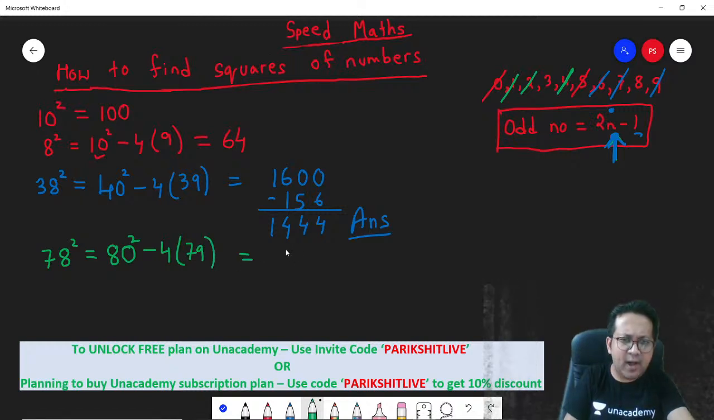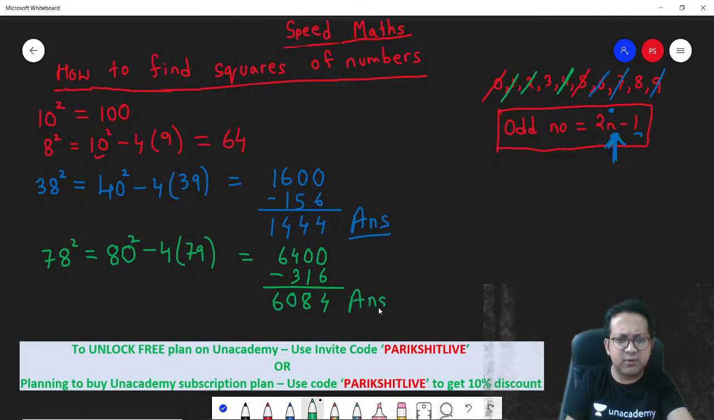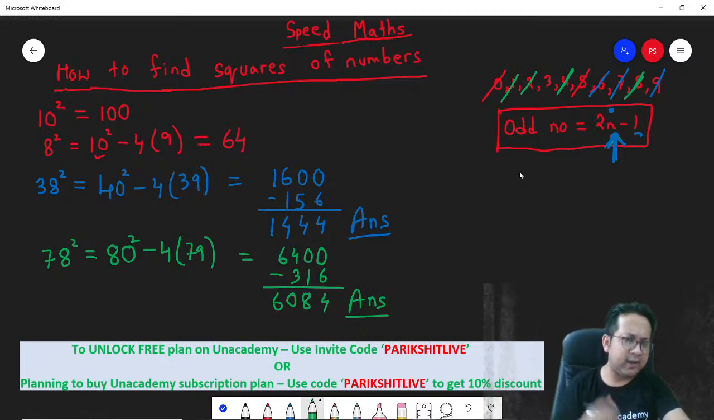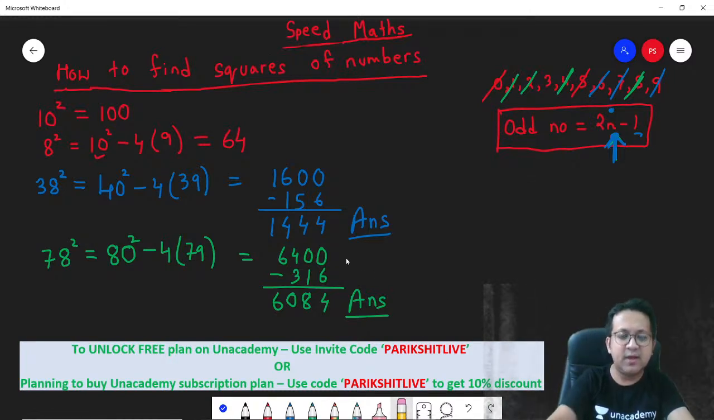So 80 square is 6400. 4 into 79: 4 into 9 is 36, 4 into 7 is 28, so 316. So 10 minus 6 is 4, 9 minus 1 is 8, 3 minus 3 is 0, 6084. That's your answer, 6084. Now you know how to determine the squares of numbers ending with 8. And in a very similar way you can find out the squares of numbers ending with 3 as well.